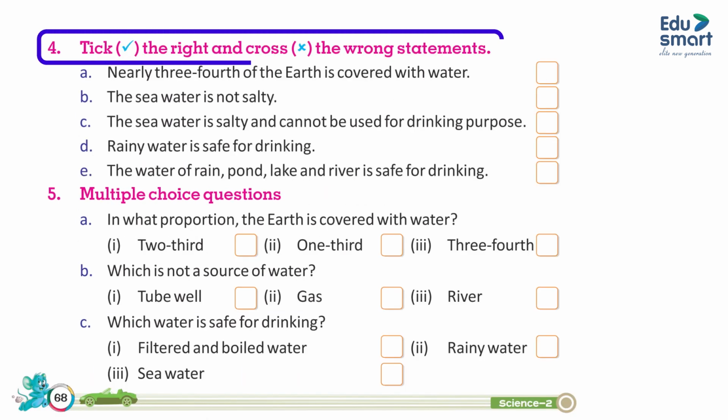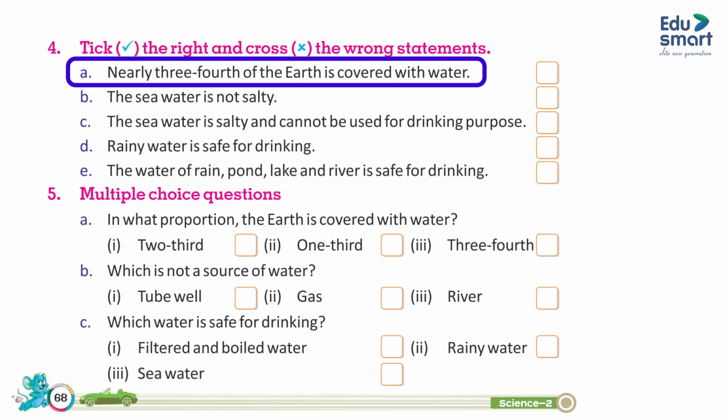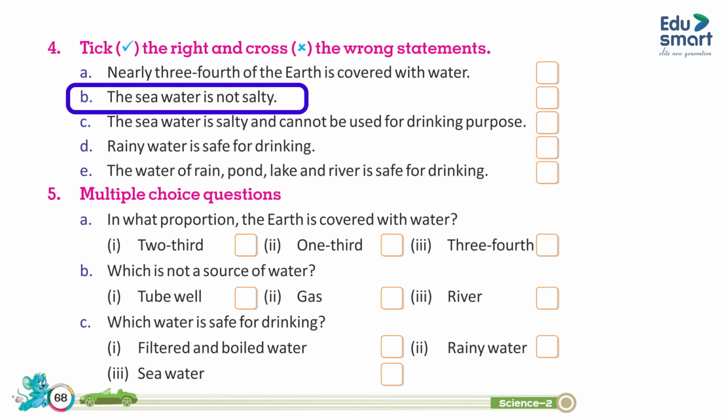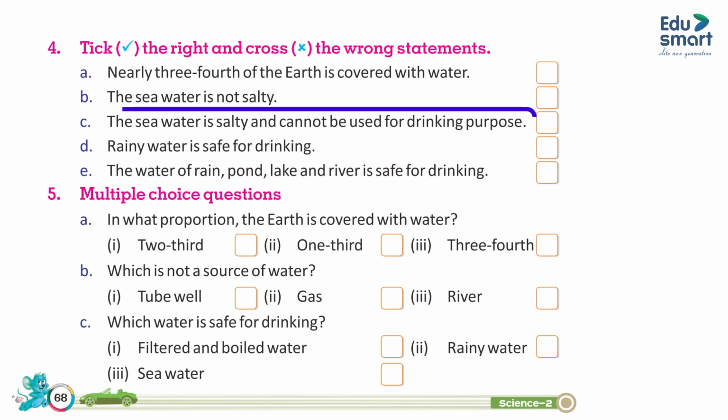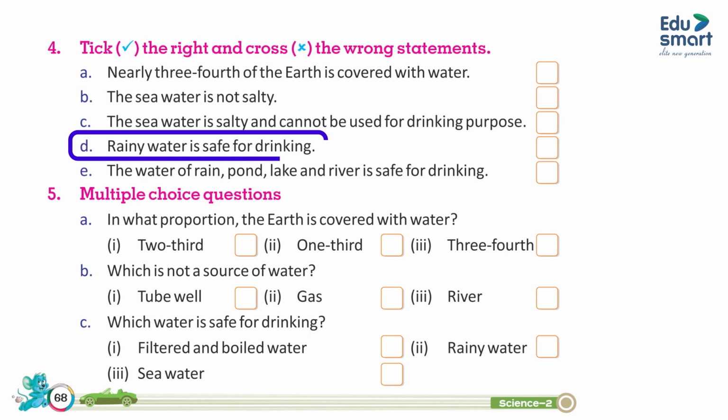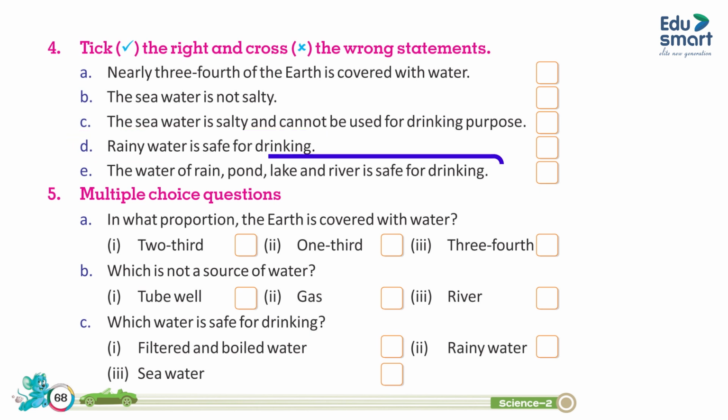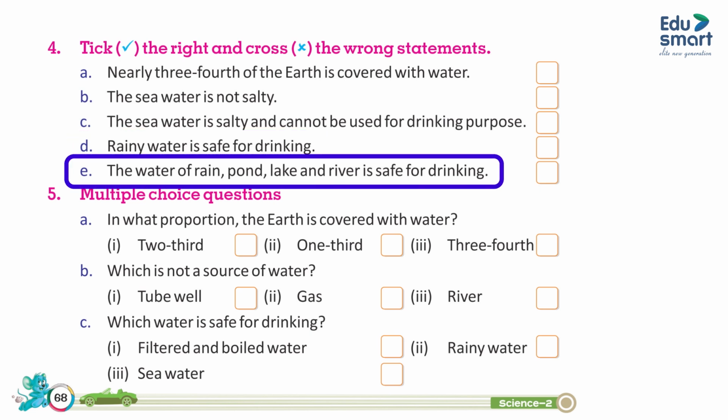4. Tick the right and cross the wrong statements. A. Nearly 3/4 of the earth is covered with water. B. Seawater is not salty. C. Seawater is salty and cannot be used for drinking purposes. D. Rainwater is safe for drinking. E. The water of rain, pond, lake and river is safe for drinking.